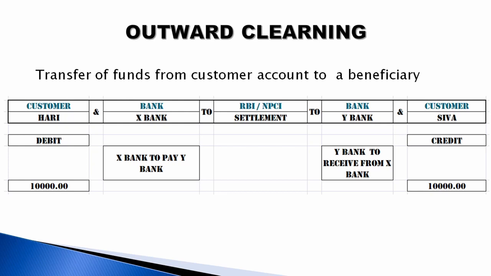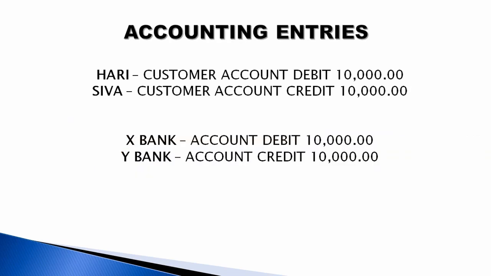But how will this settlement happen from X to Y bank? Hari's customer account is debited 10,000, Shiva's customer account is credited 10,000, X bank's account is debited 10,000, and Y bank's account is credited 10,000. X bank and Y bank accounts will be settled in RBI or NPCI.